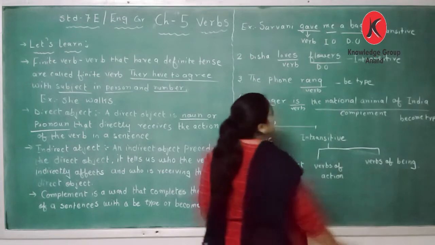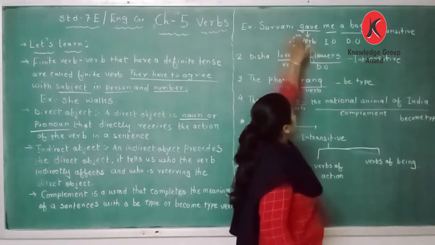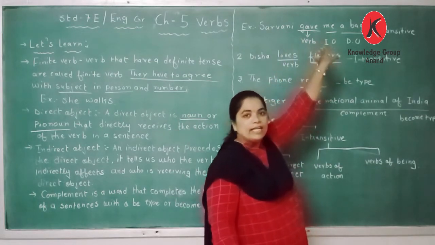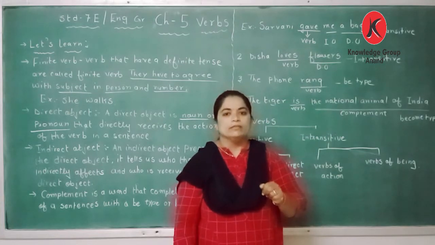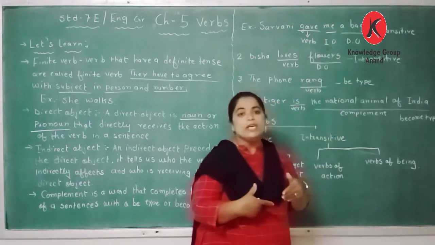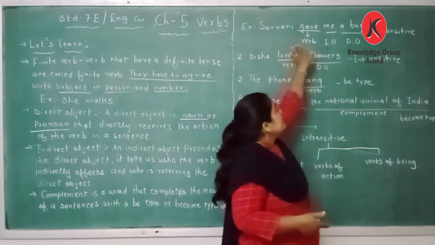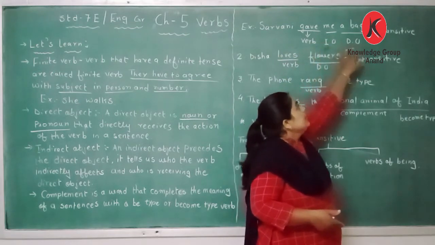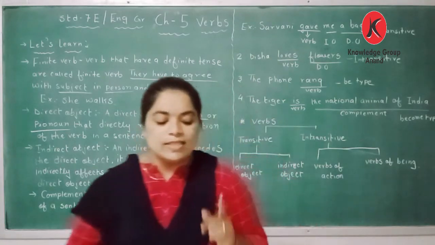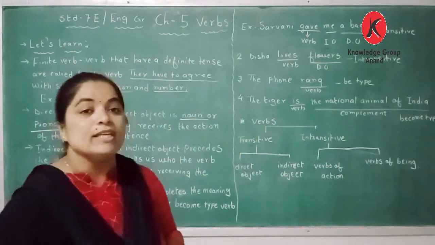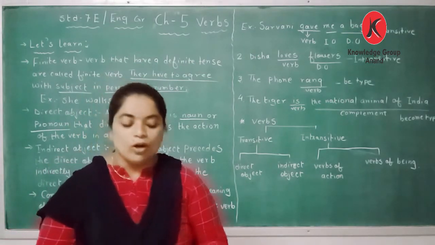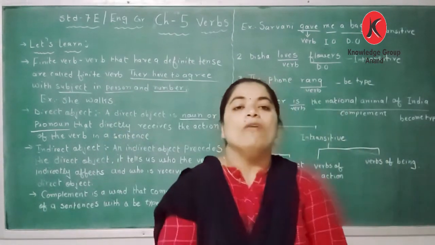Sarvani gave a bag could also have been right, but here we have taken an indirect object. To whom did Sarvani give the bag? Sarvani gave the bag to me. So gave is the verb, me is an indirect object and bag is a direct object. And this is a transitive sentence. Transitive sentences need an object to complete the meaning of a sentence.